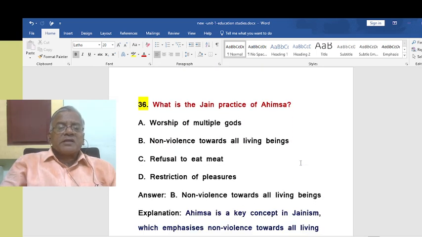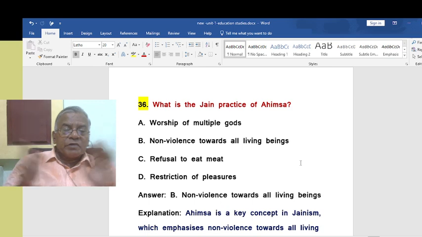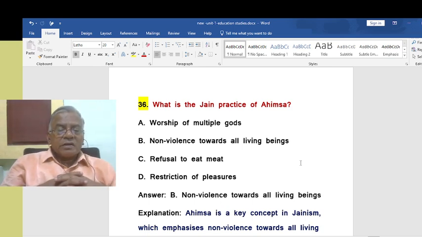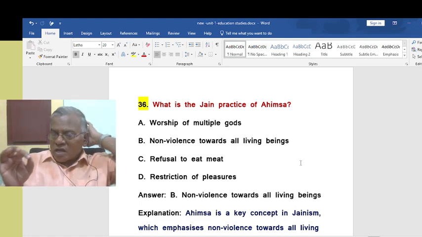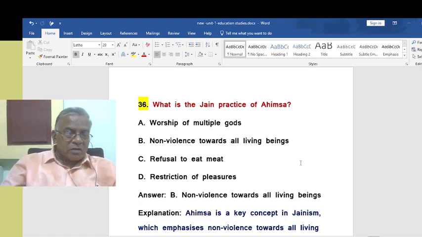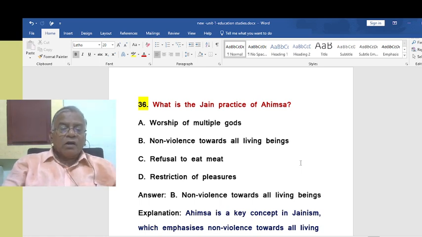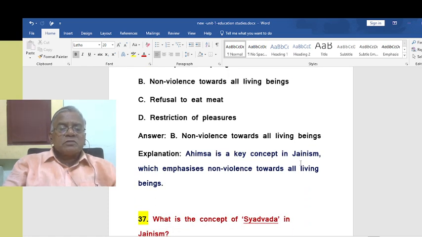What is the Jain practice of ahimsa? That is non-violence towards all living beings. That is the Jain practice of ahimsa. Right? So you must know the correct concepts and need not worry about other alternatives as such. Non-violence towards all living beings. That is ahimsa according to Jainism. Ahimsa is a key concept in Jainism which emphasizes non-violence towards all living beings.